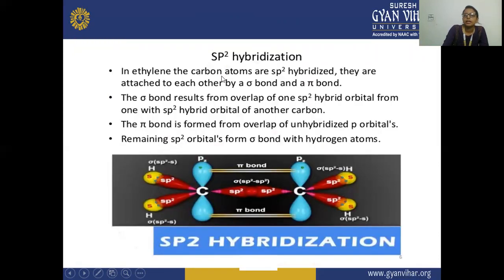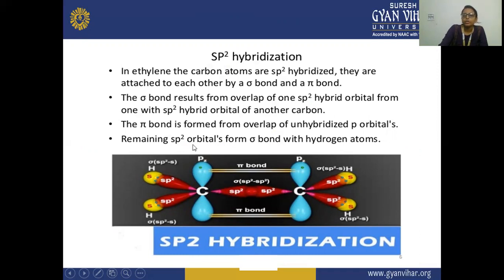Next, in these alkenes the carbon atoms are sp2 hybridized, and they are attached to each other by a sigma bond as well as a pi bond. So there are sigma as well as pi bonds in case of alkenes. The sigma bond results from overlapping of one sp2 hybrid orbital of one carbon with the sp2 hybrid orbital of another carbon. So both carbons have sp2 orbitals, and the sigma bond is formed by the sp2 hybrid orbital of this carbon with the sp2 hybrid orbital from the second carbon.